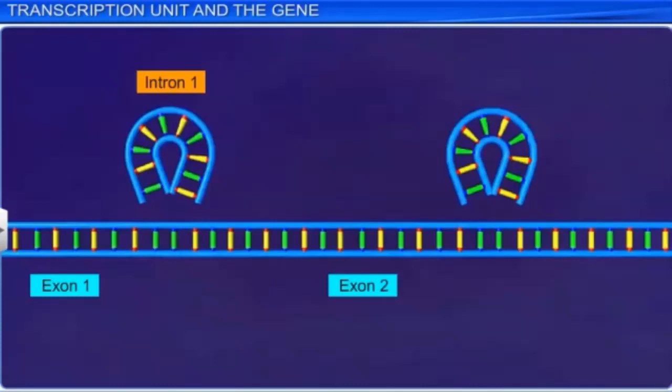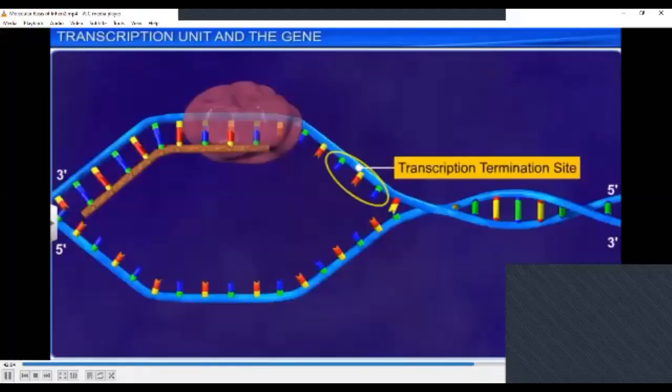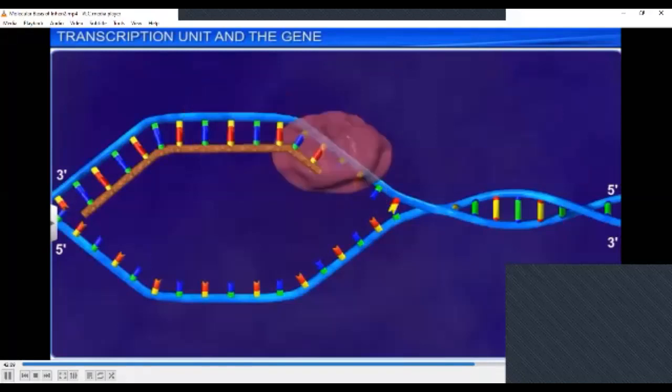They are also known as regulatory genes. At the 3' end of the structural gene is the terminator, which is another important part of the transcription unit. The terminator defines the end of the process of transcription.